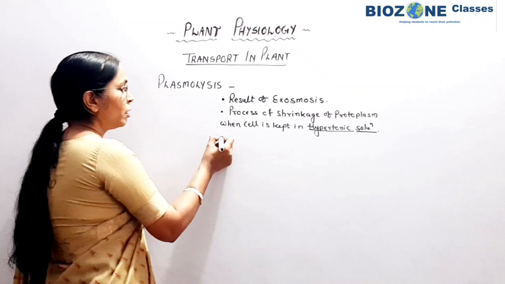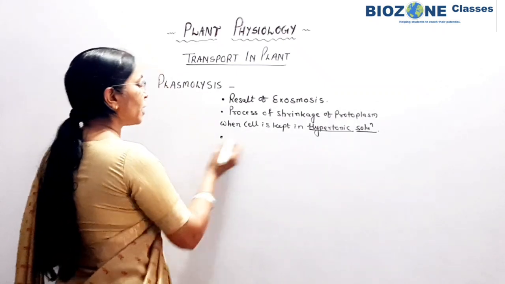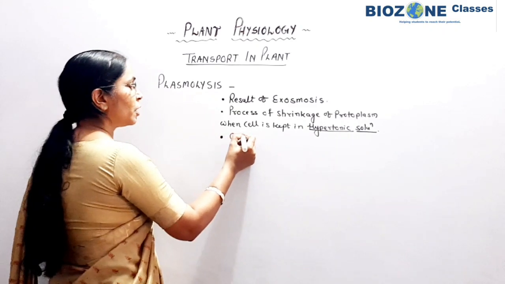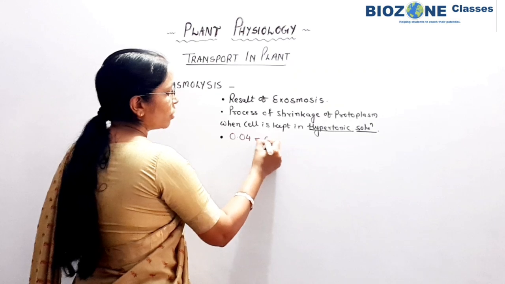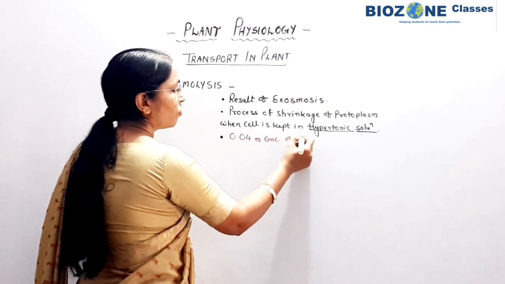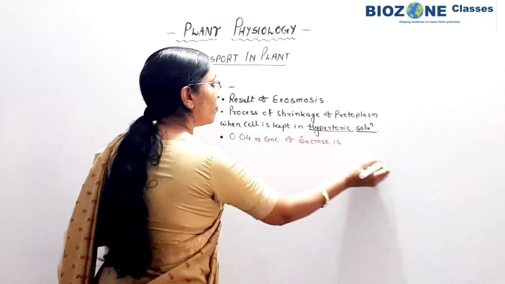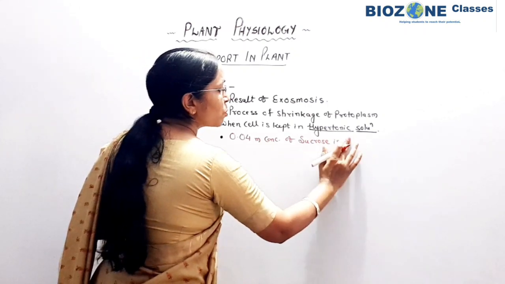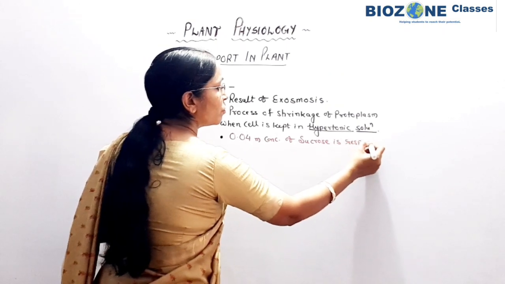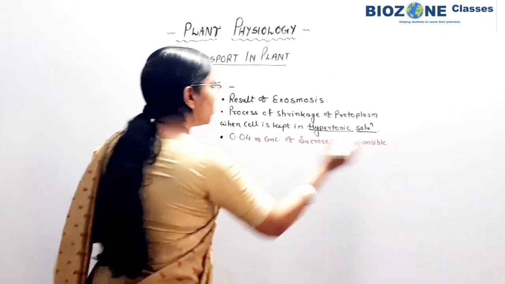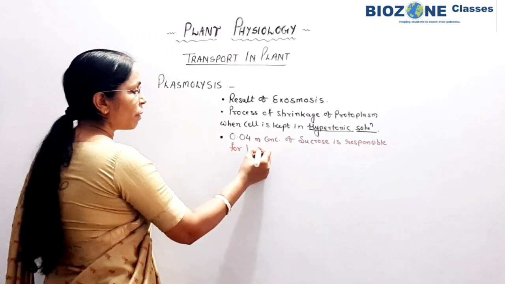Here remember, plasmolysis begins at a particular concentration: 0.04 molar concentration of sucrose is responsible for incipient plasmolysis.